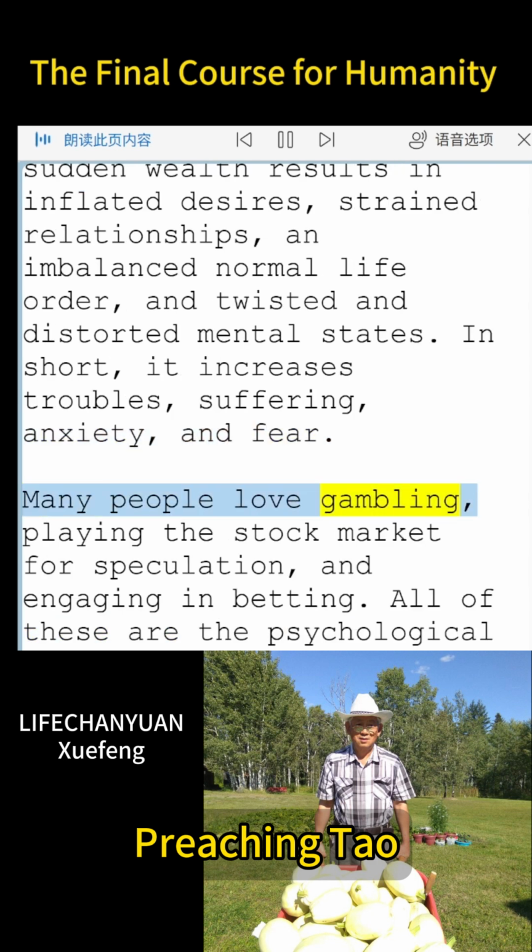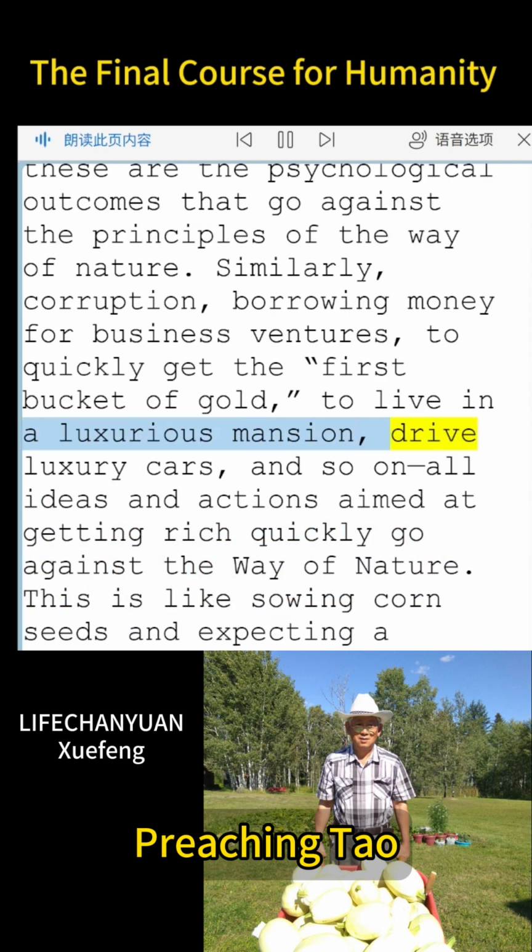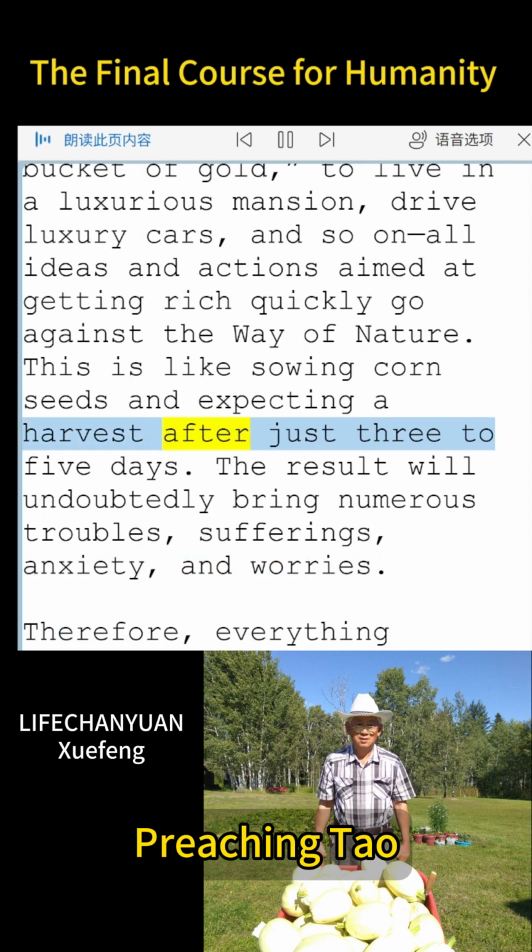Many people love gambling, playing the stock market for speculation, and engaging in betting. All of these are the psychological outcomes that go against the principles of the way of nature. Similarly, corruption, borrowing money for business ventures to quickly get the first bucket of gold, to live in a luxurious mansion, drive luxury cars, and so on, all ideas and actions aimed at getting rich quickly go against the way of nature. This is like sowing corn seeds and expecting a harvest after just 3 to 5 days. The result will undoubtedly bring numerous troubles, sufferings, anxiety, and worries.